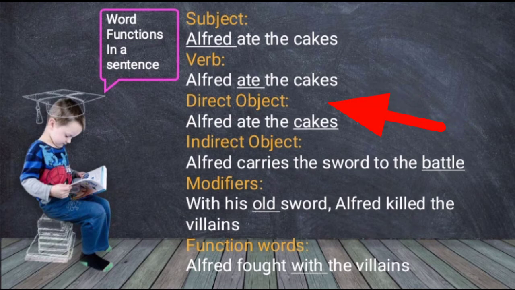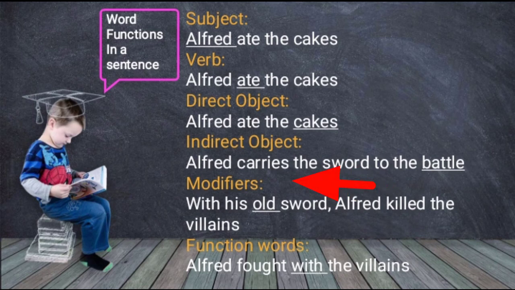The direct object is the receiver of the action. In the sentence, Alfred ate the cakes, cakes is the direct object. The fourth one is indirect object. The indirect object is the secondary receiver of the action. In the sentence, Alfred carried the sword to the battle, battle is the indirect object, and sword, which is receiving the action, is the direct object.